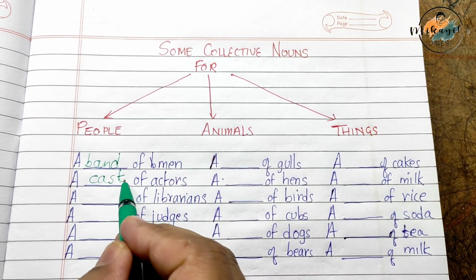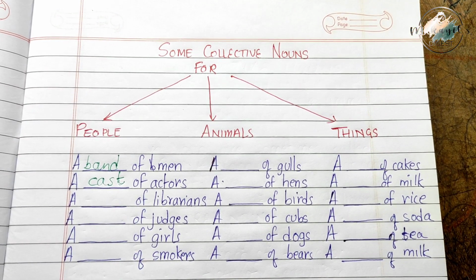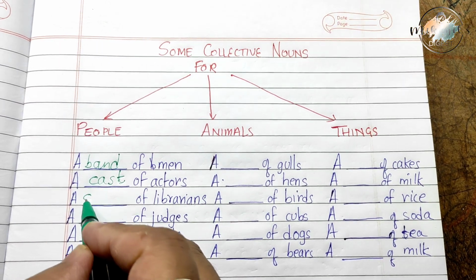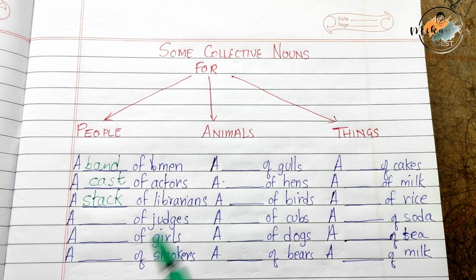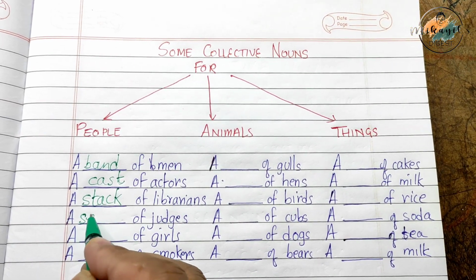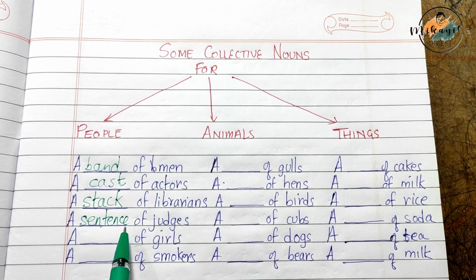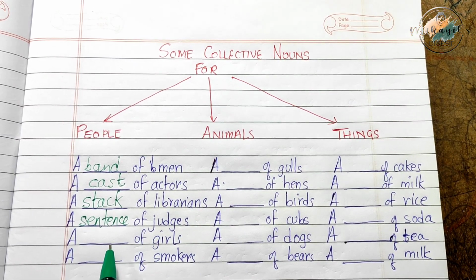I hope everybody knows this and you're familiar with this collective noun. A stack of librarians, because we use stack for books also. A sentence of judges. Very unique and very interesting collective noun, because judges usually give sentences.